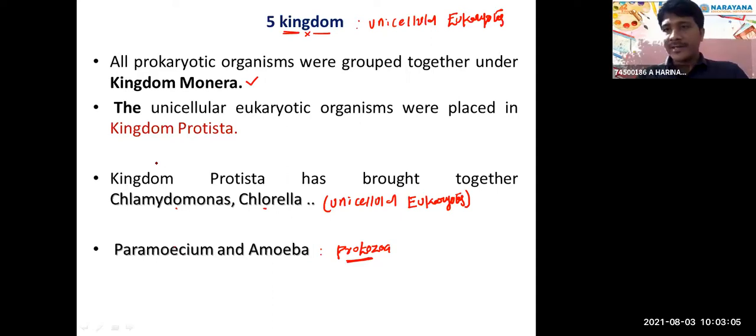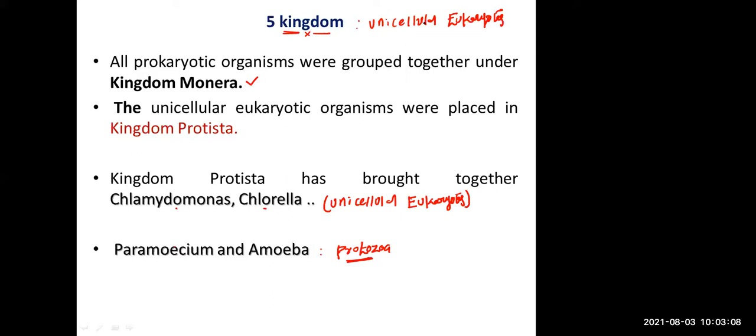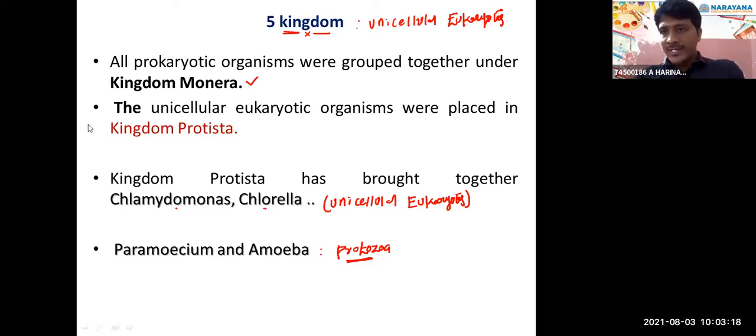Only bacteria are prokaryotes. Protozoa are unicellular eukaryotes, which is why they are placed under Protista. They are unicellular, but there is no cell wall in protozoa. That is why they are called the primitive relatives of the animal kingdom. In animal cells also there is no cell wall.